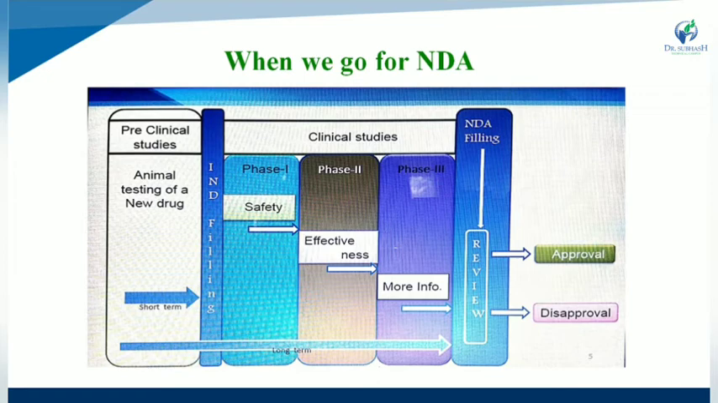After that, in clinical studies, three phases are present. Phase 1 is for safety purpose, phase 2 is for effectiveness purpose, and phase 3 is for quality as well as for more information. That is a long-term study. After phase 3, NDA filing and review: if the drug is approved, fine; otherwise, if the drug is not approved, then disapproval. That is regarding clinical study as well as preclinical study when we go for IND.